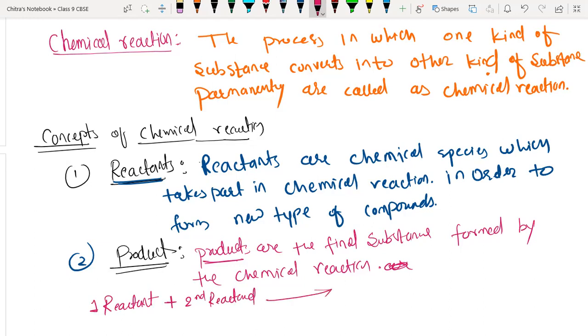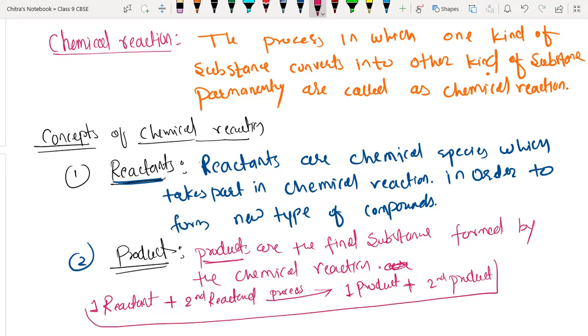They will undergo the process called chemical reaction, and will form the product. First product, and if more than one product forms, we separate them by a positive sign, then the second product. So this is the general representation of a chemical reaction.